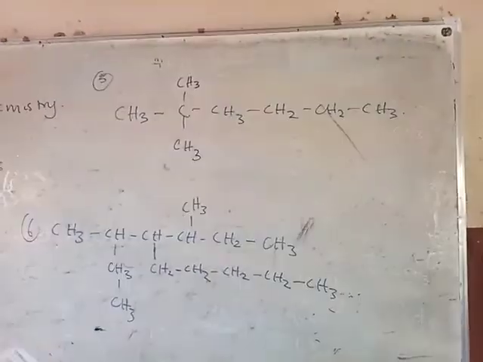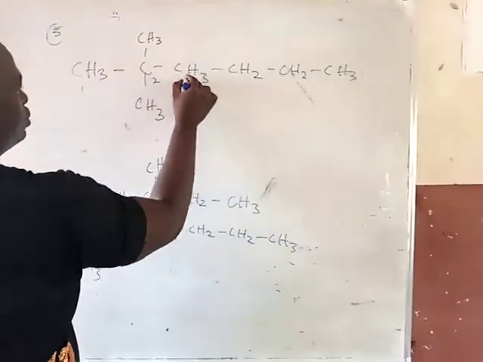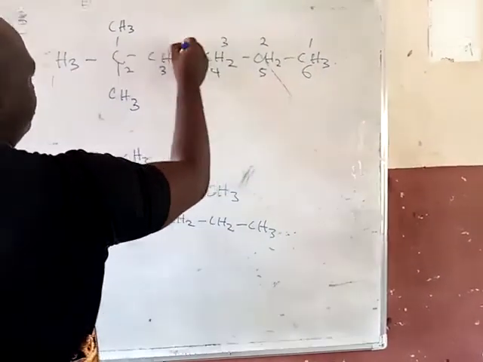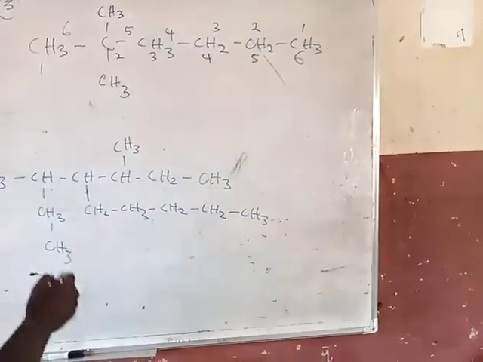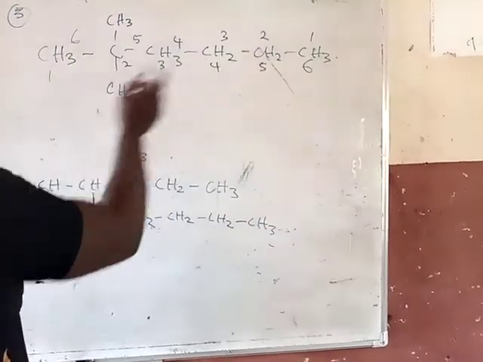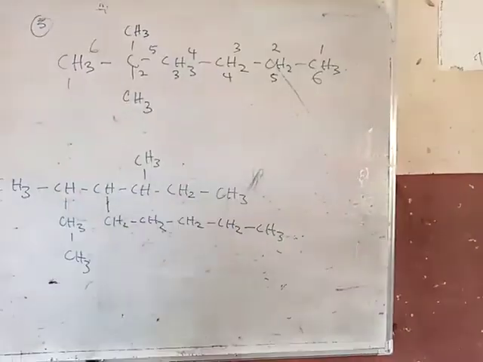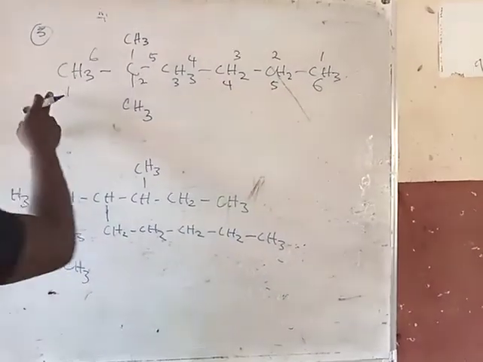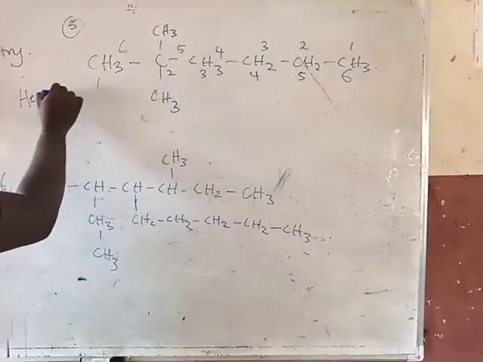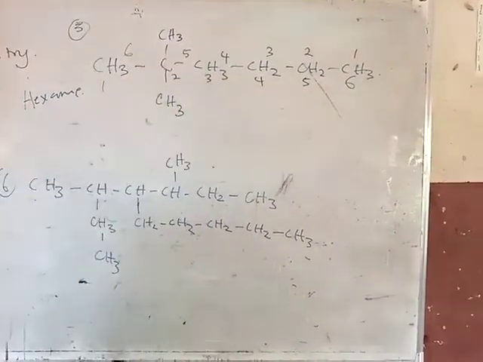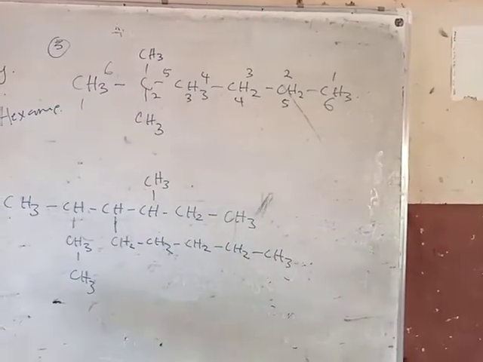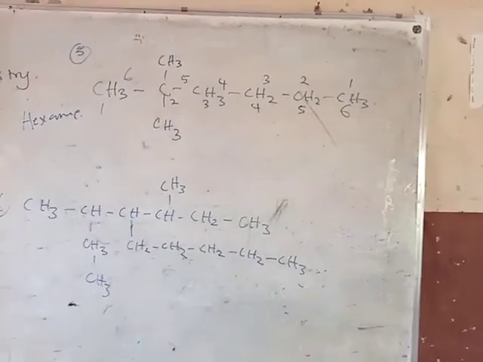So in this example, we have a beautiful thing. The first thing is 1, 2, 3, 4, 5, 6, and 1, 2, 3, 4, 5, and 6, right? So you can see if I follow from here, the branch here is 5, so it won't work. Here, our branch has the lowest number, which is 2, so it's going to work. So we have up to 6, so this is hexane, right? This is hexane. But at 2, we have a methyl group. So the answer to this is so easy. So what's the answer on your own?